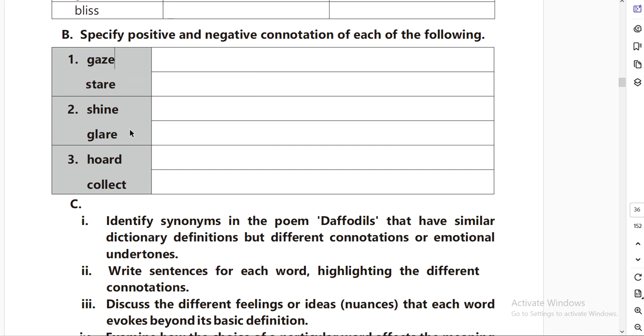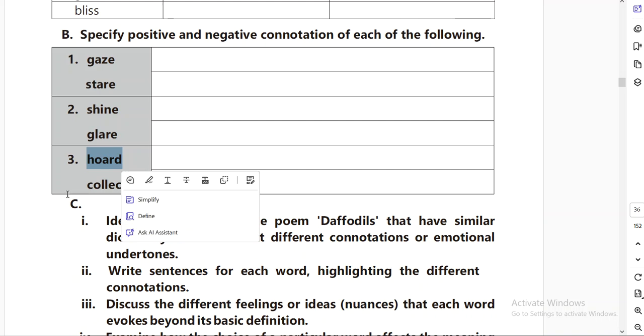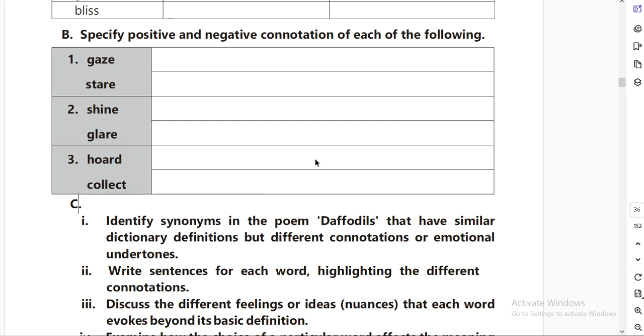Then shine and glare, both mean very bright, shimmery. So shine will be a positive connotation and glare will be a negative connotation. Then hoard and collect, both have the same meaning, to collect something, but hoard has a negative connotation, and collect is a positive connotation. Okay.